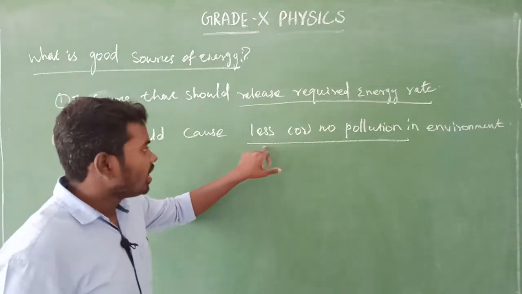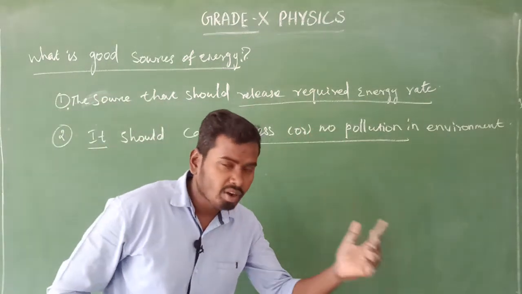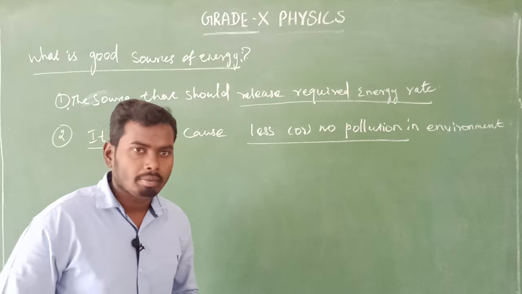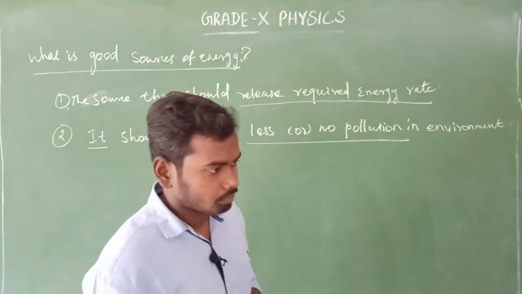Note this point: less or no pollution in the environment. Is it clear?